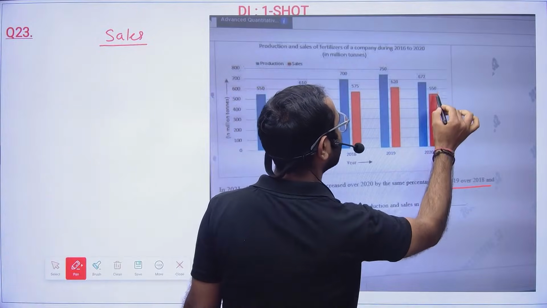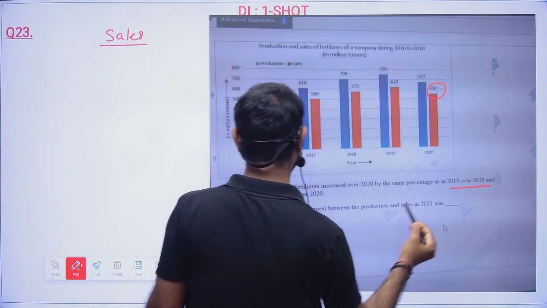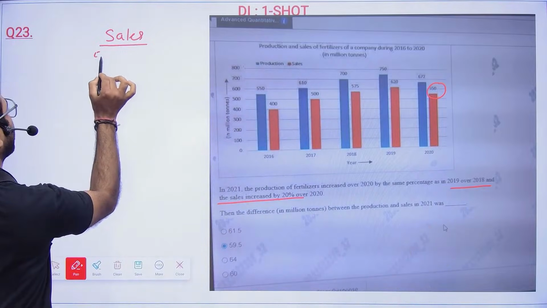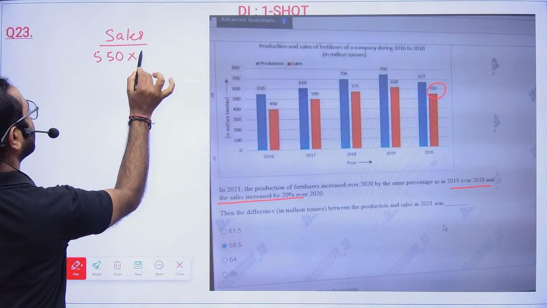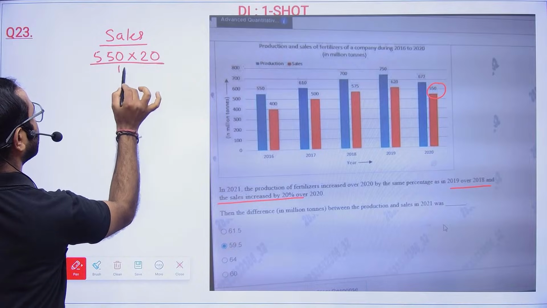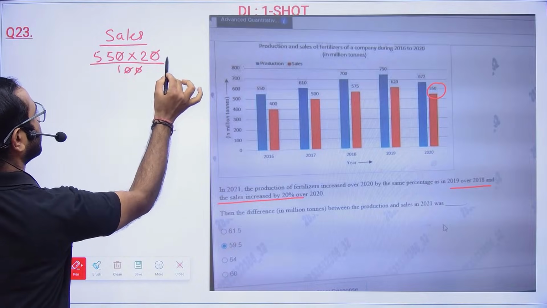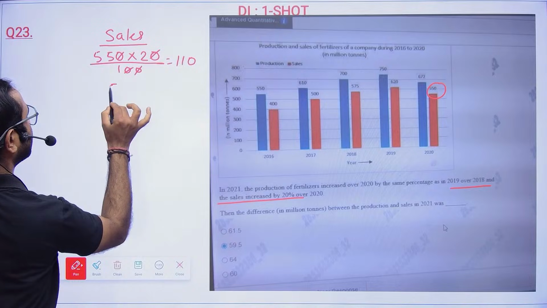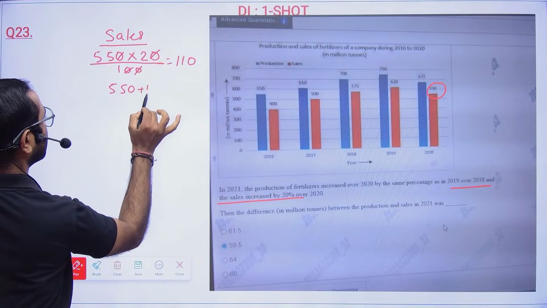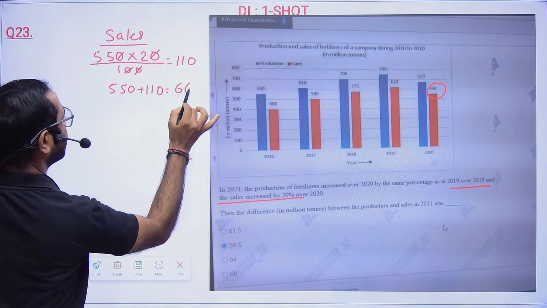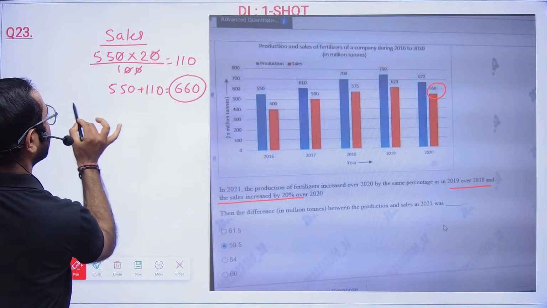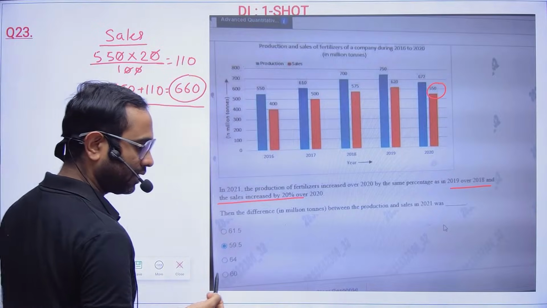Sales, what happened? This is 550. So this increased by 20%. 20% of 550 is nothing but 110. So sales increased by 110, and that became 660.